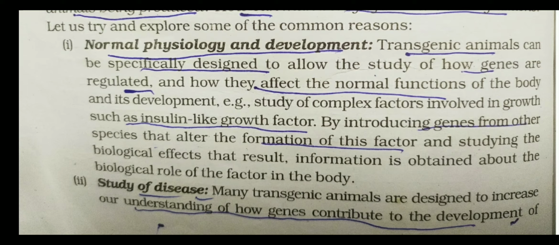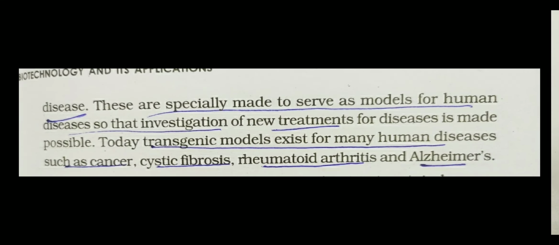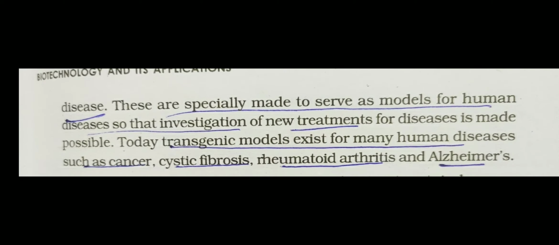Second important part which we are discussing, the transgenic organisms are used to study disease, because some genes of the disease are introduced in the transgenic organism. So they are specially made to serve as the model for the human disease, so the investigation of new treatment for the disease can be done. So these genes of disease are introduced into the transgenic organism, and how they cause the diseases is studied with the help of the transgenic animal.